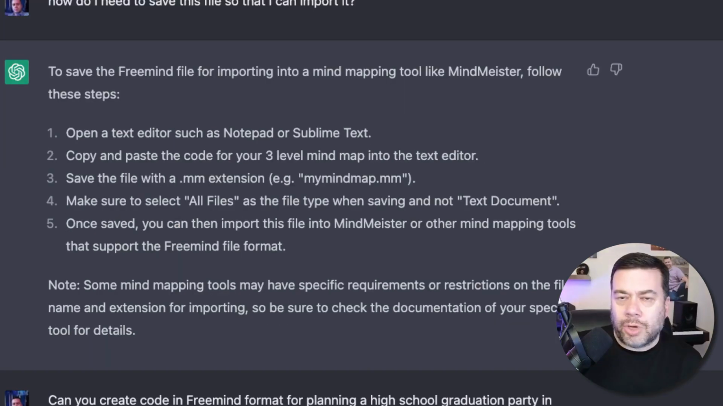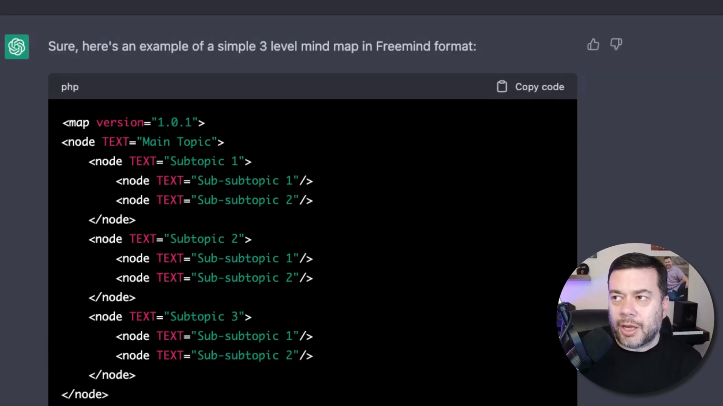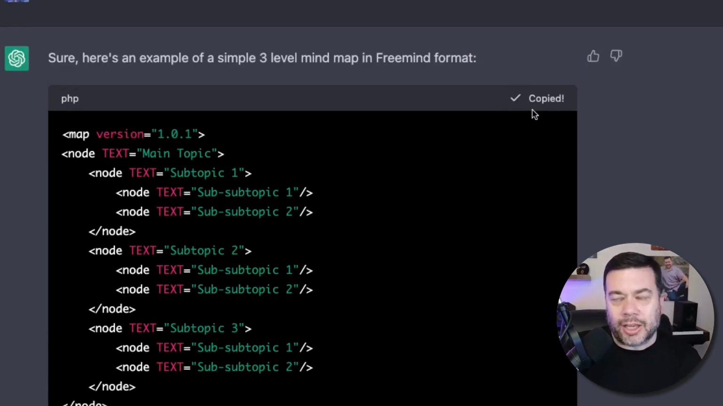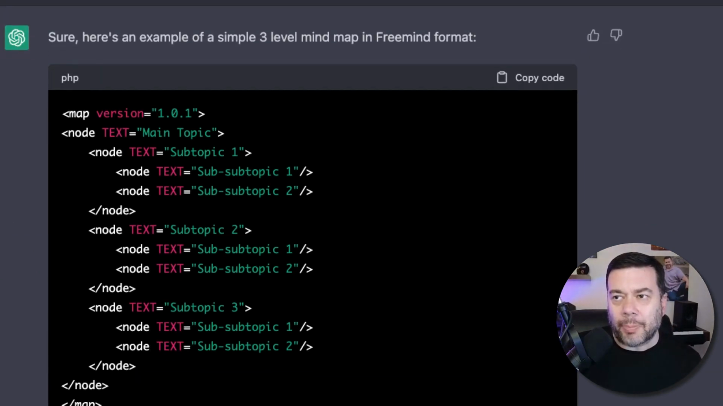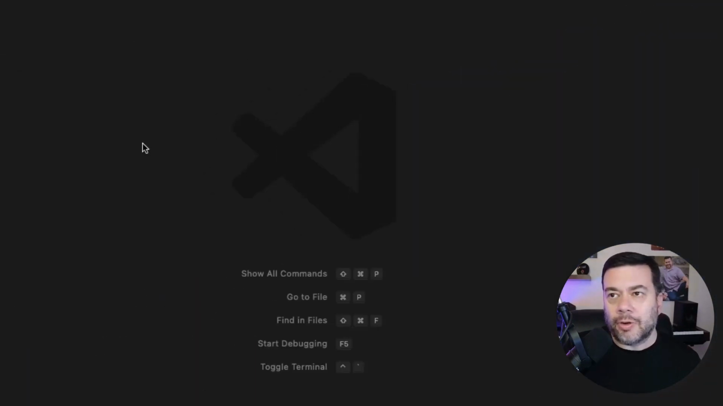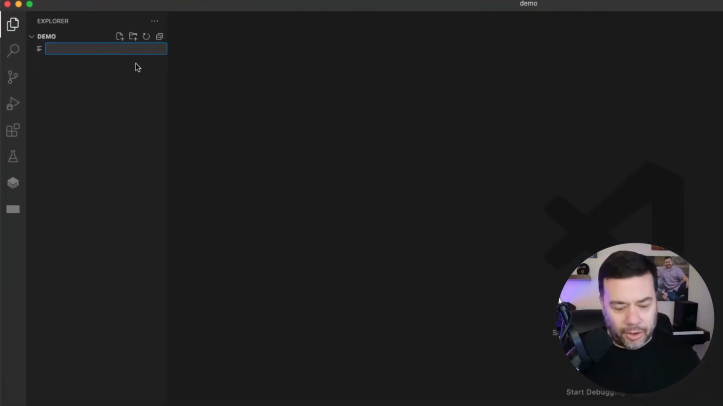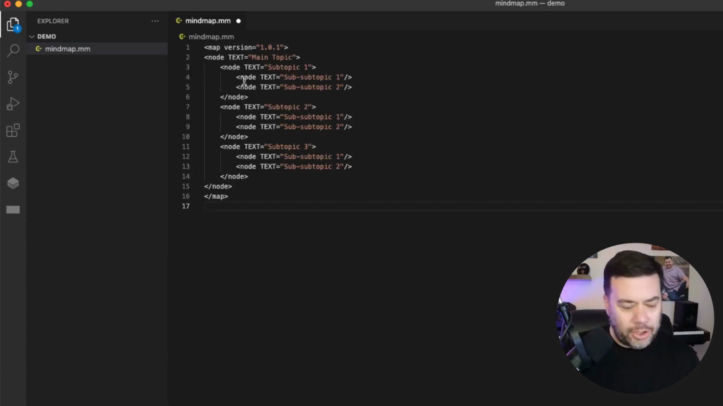So what I'm going to do is I'm going to go up and copy the code that it gave me for this sample mind map. And I'm going to go to my code editor and I'm going to create a new file. In this case, I'm just going to call it mind map. And I'm remembering .mm was the file extension that ChatGPT told me to use. And then I'm just going to go ahead and paste the code and save it.